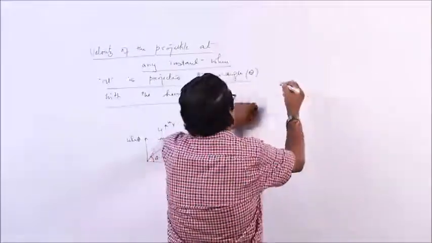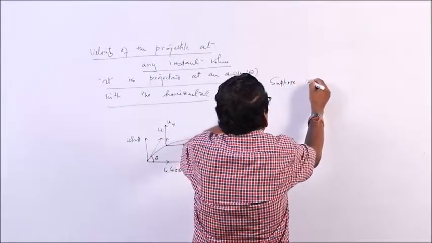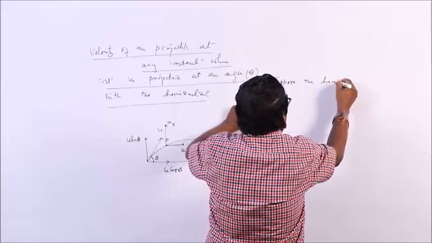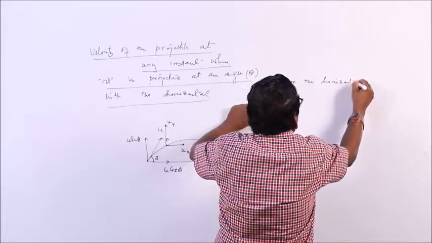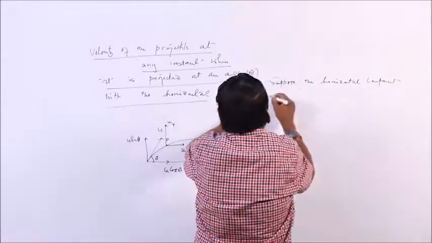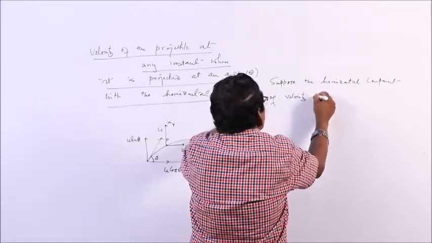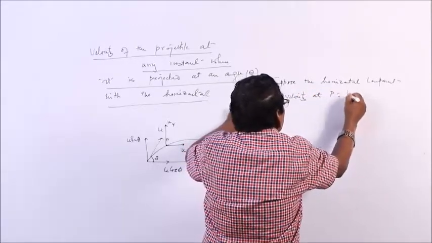Suppose the horizontal component of velocity at P is equal to ux.